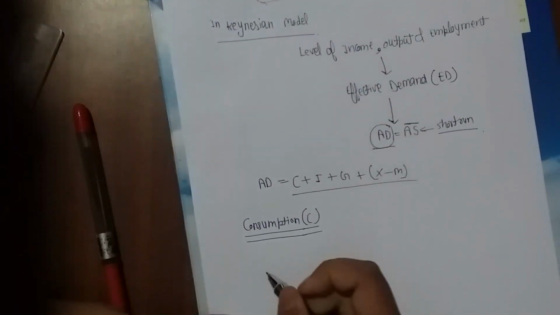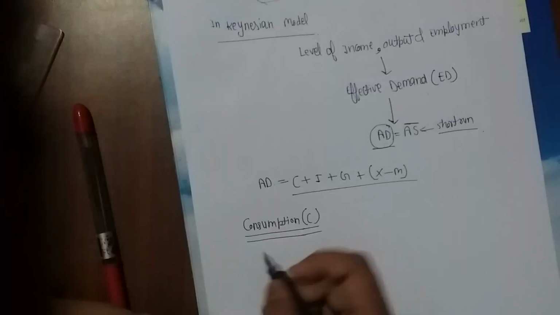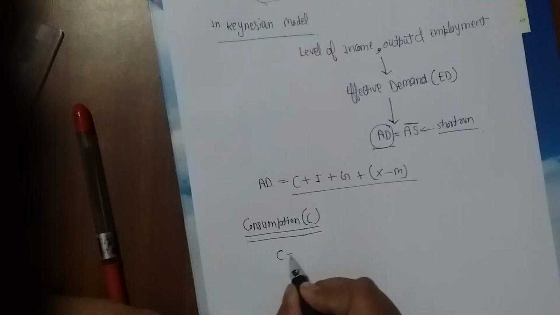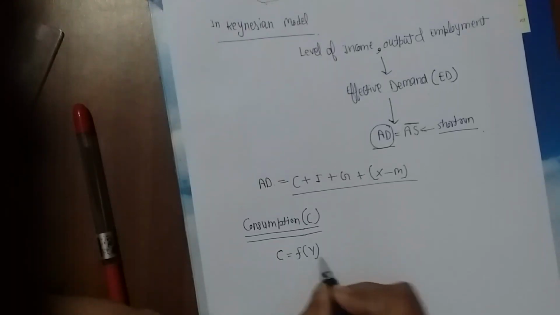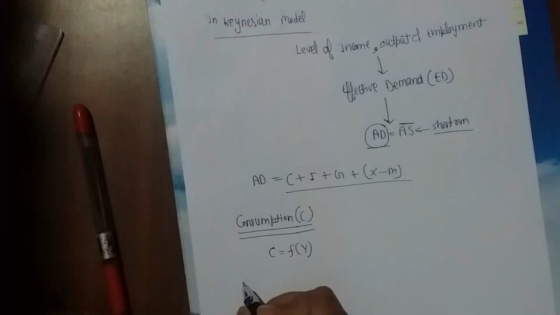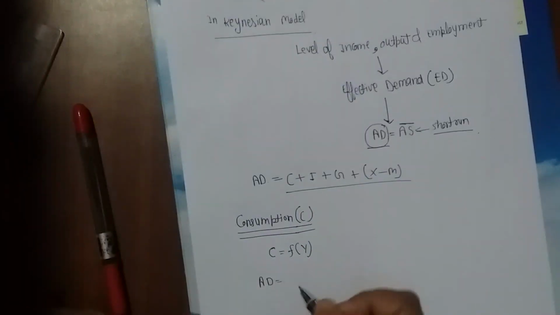Consumption is a function of real income. So aggregate demand is equal to consumption plus investment plus government expenditure.